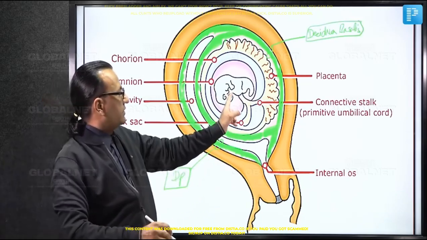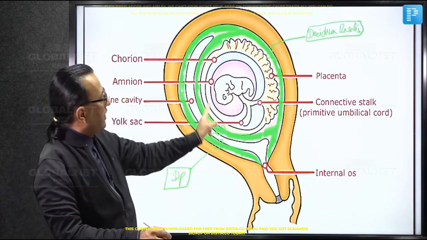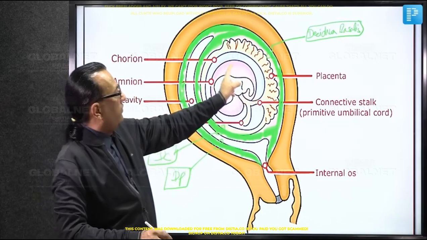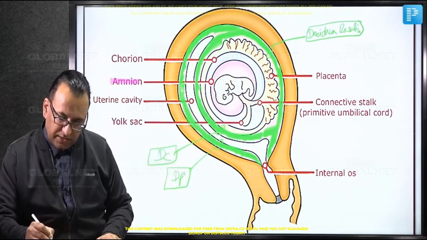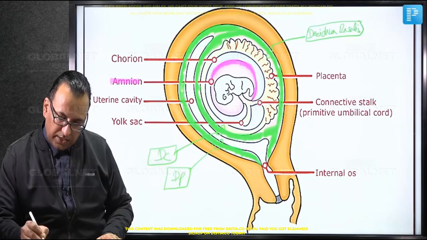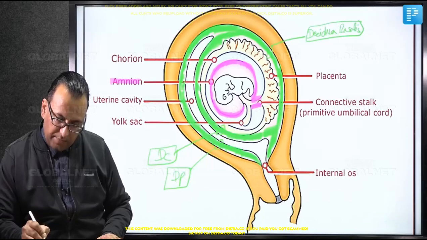The baby is suspended in the amniotic cavity here, now almost covering the baby, and the lining of that is the amnion. You can show here, this amnion is covering the amniotic cavity all around. It will also cover the connecting stalk or the primitive umbilical cord. So as you see, inside the amnion will be the amniotic fluid in the amniotic cavity. This is the amniotic cavity.